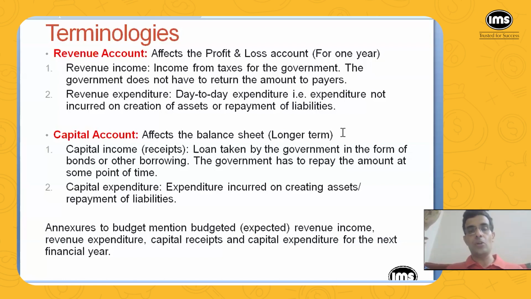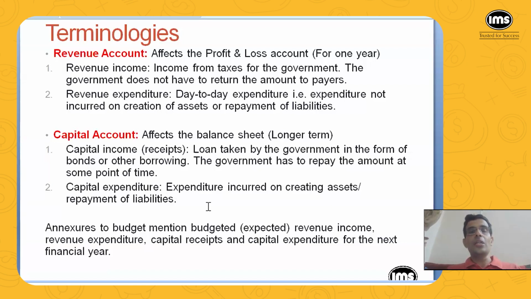And what is capital account is that it affects the balance sheet of the government. That is for longer term. Now, if the government, say, builds a power plant by spending, say, 10,000 crore rupees, and that is going to last for, say, 50 years. So does it mean that entire 10,000 crore rupees expenditure should be shown in this year? The answer is no, because that asset is going to last for more than 1 year. What they do is they amortize the expenditure over the years in the form of depreciation. So students from commerce background will definitely be able to relate with what I'm talking about.